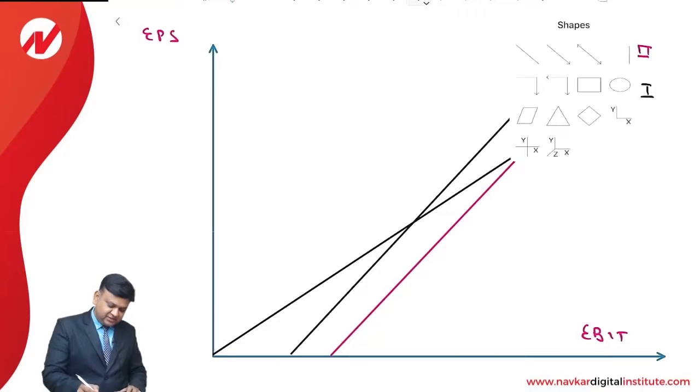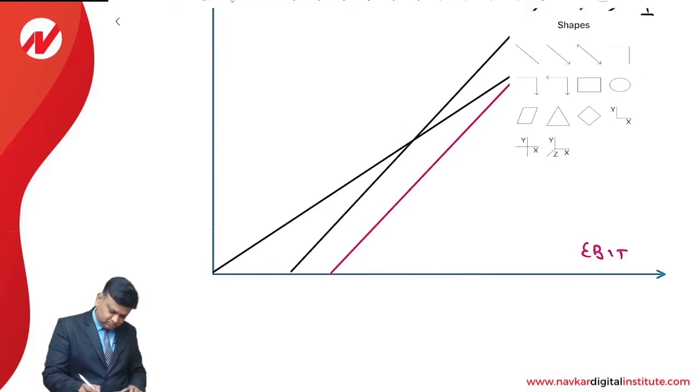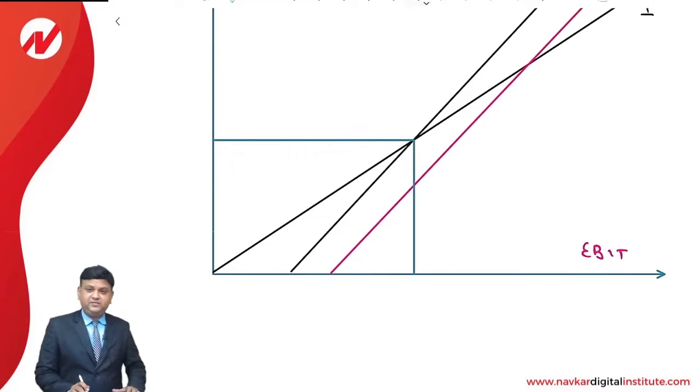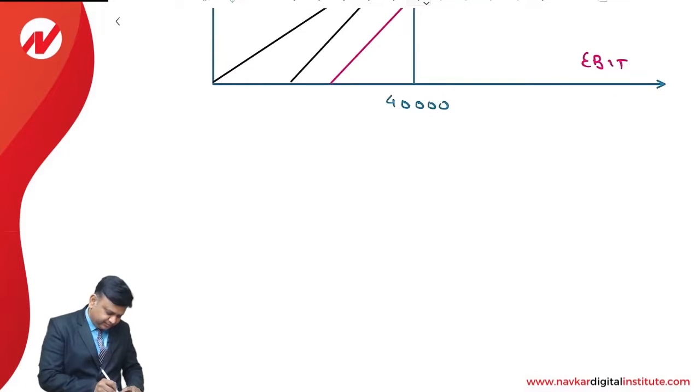Between first and second financial plan, there is an intersection point over here. And that is what we understand is a financial indifference point between first and second financial plan. That is an amount of rupees 20,000, sorry, rupees 40,000. This is 0, this is 20,000, and this is 28,571.